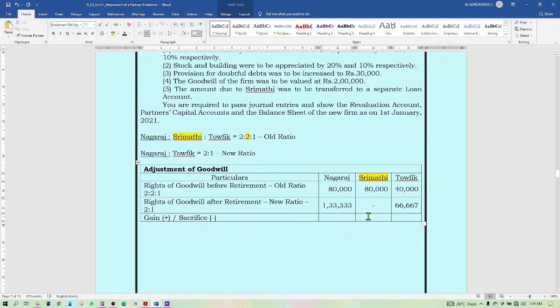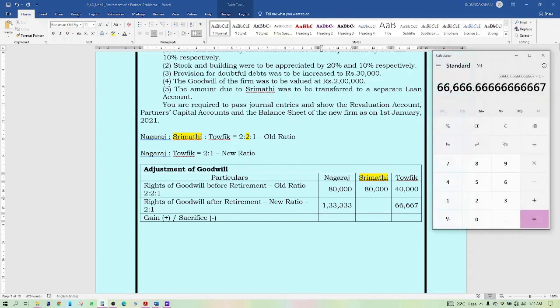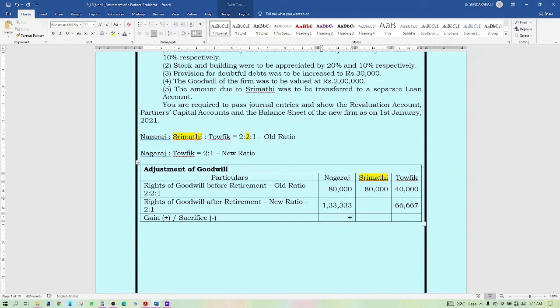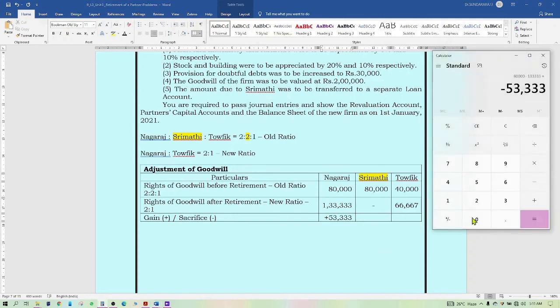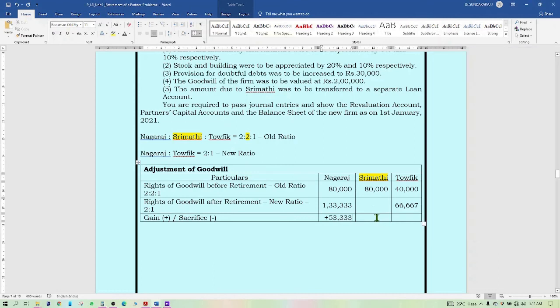So we have to discuss the gain or sacrifice. Nagaraj's previous right on the goodwill is 80,000. Now it becomes 1,33,333. So he has gained. The difference is 80,000 minus 1,33,333, so Nagaraj is gaining 53,333 rupees. Whereas Srimati, the retiring partner, is losing or sacrificing her goodwill because of her retirement.